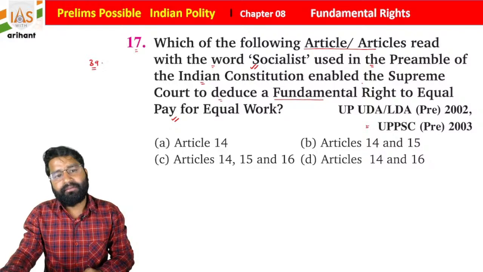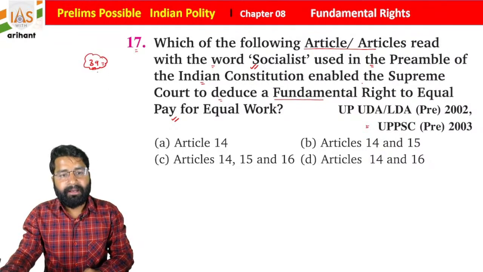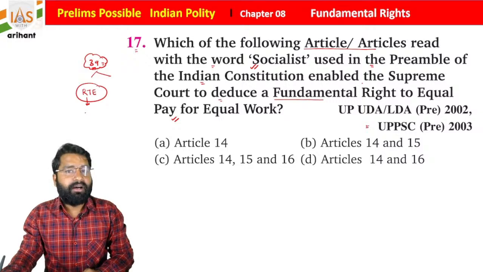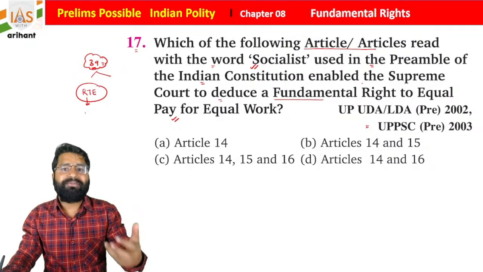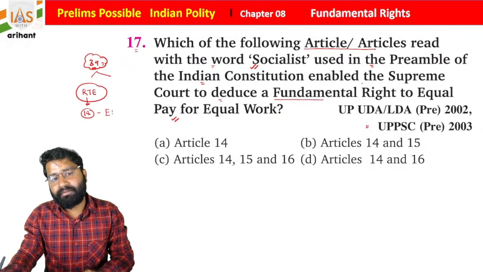Equal pay for equal work is included under Article 39 of the Indian Constitution. But there is one more provision, the right to equality. As you know, students, the right to equality has articles to make everyone equal. So what you find here is that Article 14 is basically about equality before law and equal protection of law.